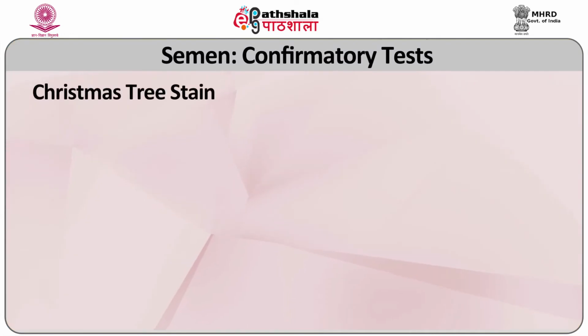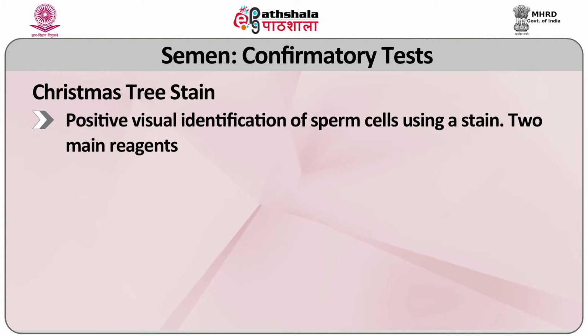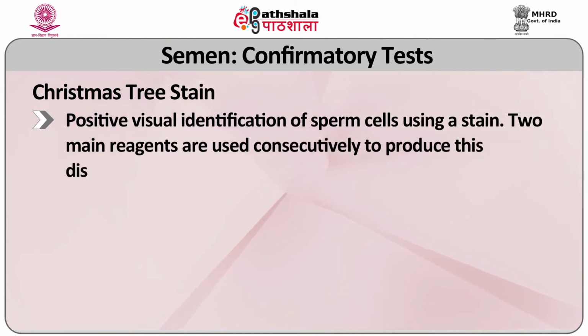Confirmatory test: Christmas tree stain. Positive visual identification of sperm cells using a stain. Two main reagents are used consecutively to produce this distinctive stain.